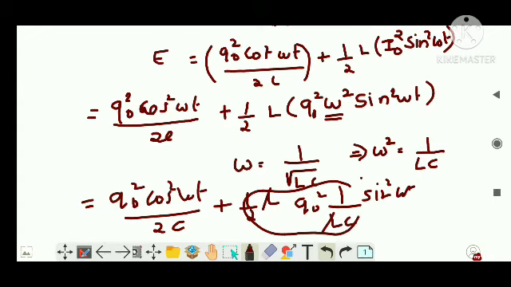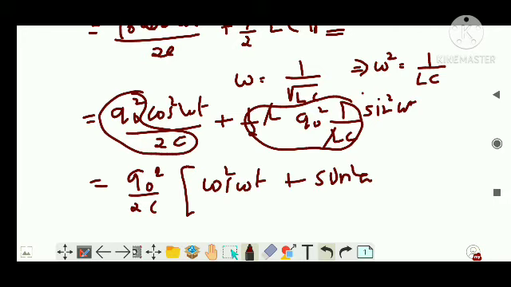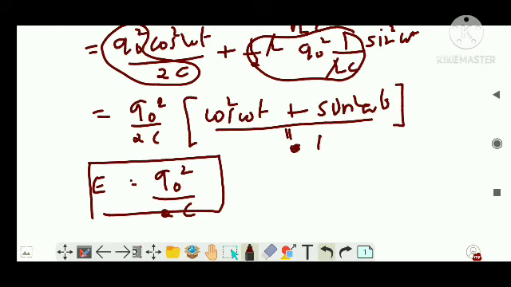So the term Q naught squared by 2C is common in these two terms. I can write Q naught squared by 2C as common, and I will get cos squared omega t plus sin squared omega t. In trigonometry, you have learned this value as 1. So I will get the energy equation as E is equal to Q naught squared by 2C. Earlier, when there was only the capacitor, the energy was Q naught squared by 2C, and now when the energy is shared between inductor and capacitor, it is also Q naught squared by 2C.